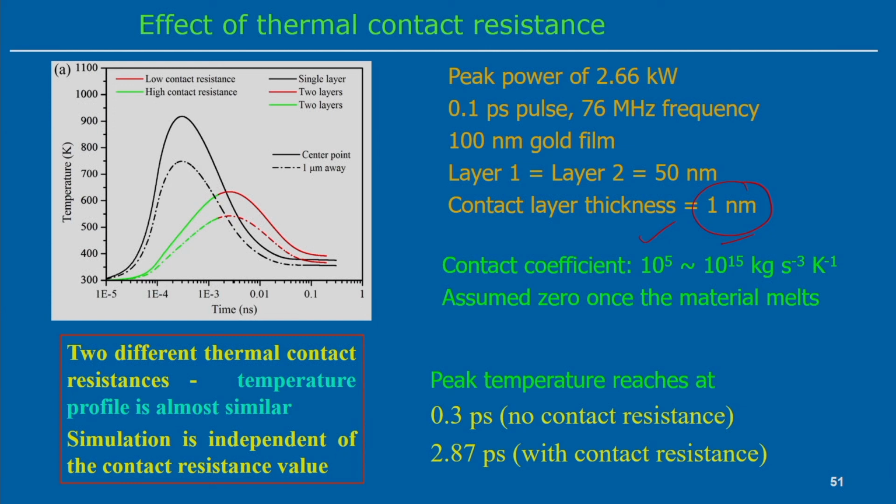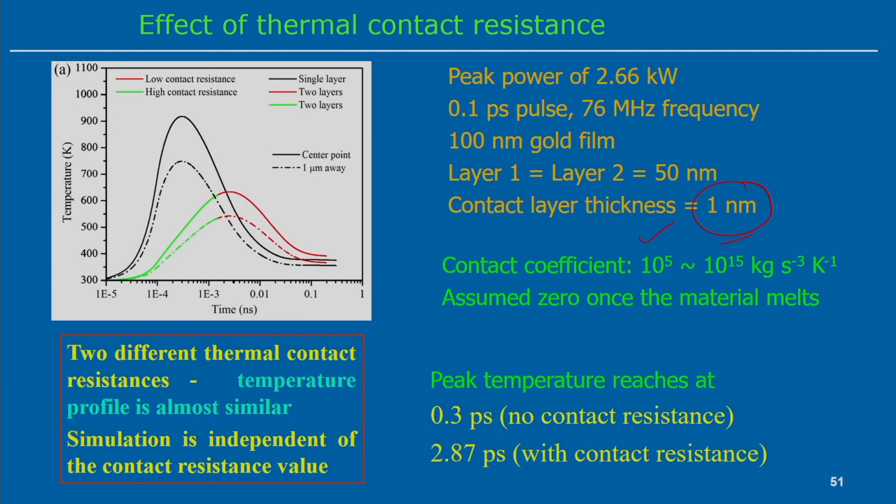With respect to time, we can see the single layer and the two layers: single layer means a single layer of 100 nanometer, and the two layers of 50 nanometer with some contact resistance. At the center point and 1 micrometer away from the center point, we can plot the time temperature profile.